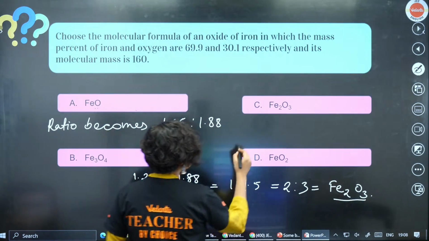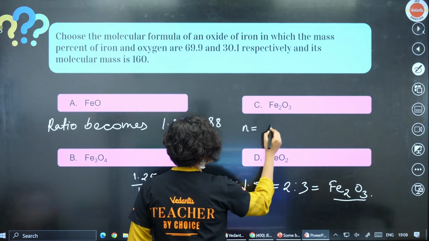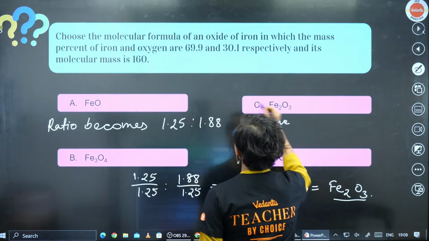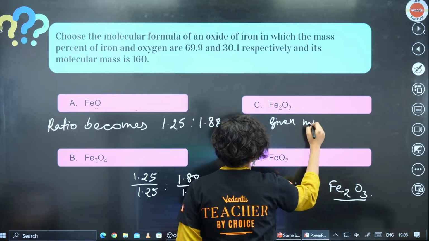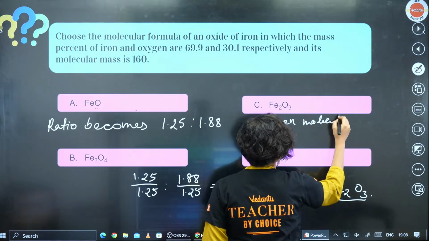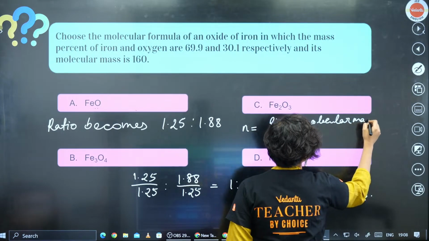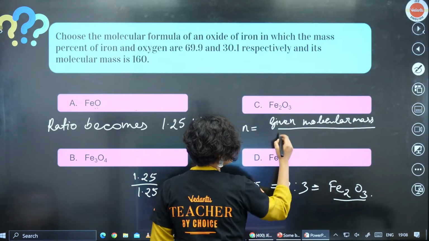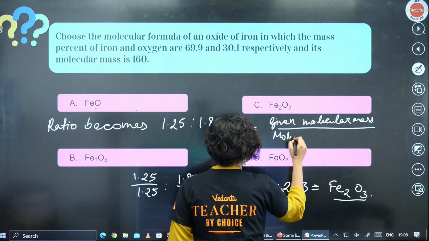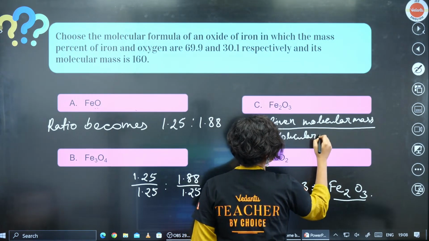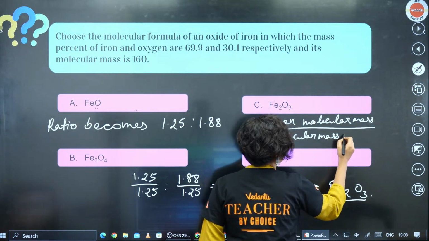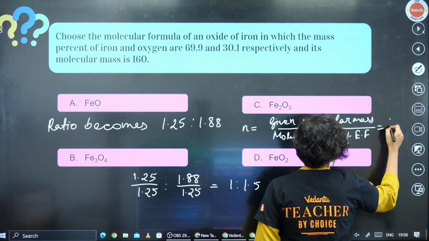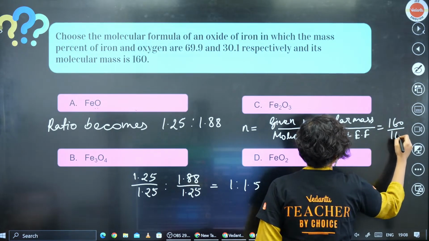What is N? N is equal to the given molecular mass divided by the molecular mass of the empirical formula, which is 160 divided by 160.